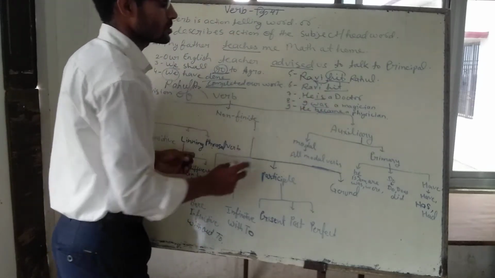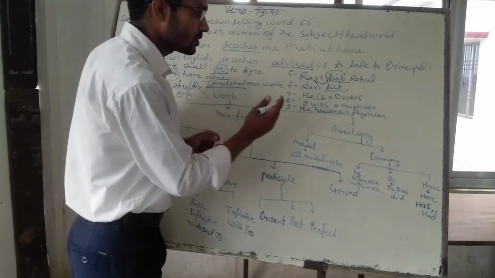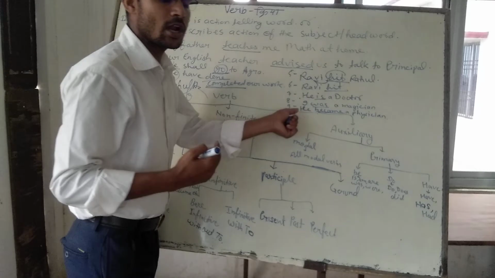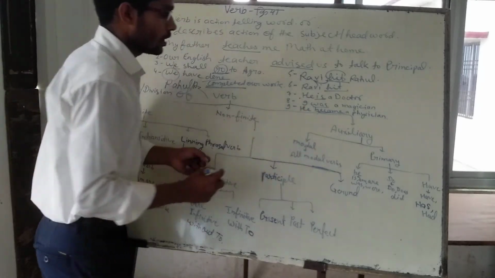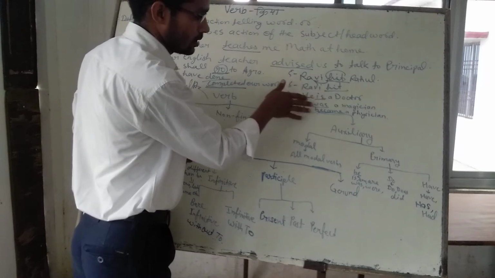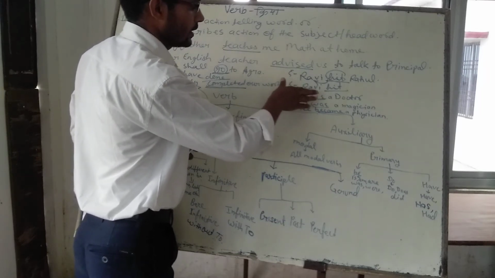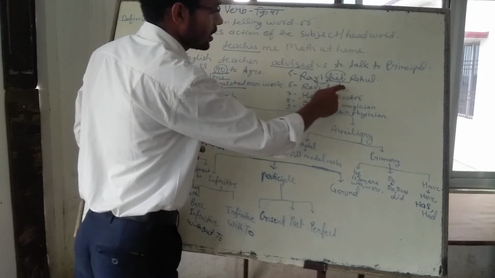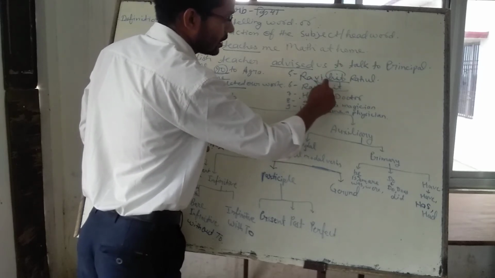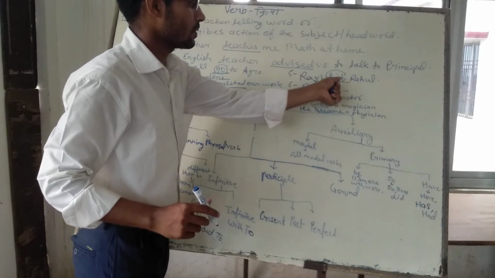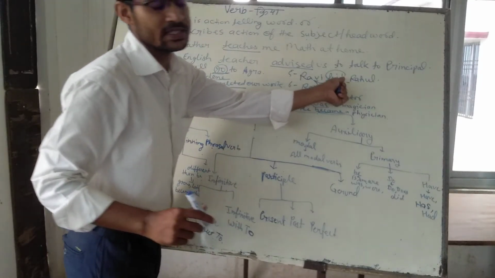All these are verbs and all these are adding something about the head word. Is, was, became, all these three are linking verbs. In Ravi hit Rahul, hit is a transitive verb, and in Ravi hit, hit is an intransitive verb. The same verb is intransitive in one place and transitive in another.